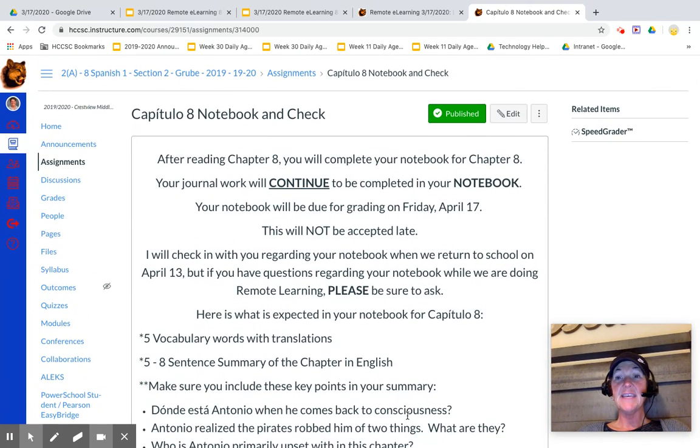Beyond that for today, remember, just stay up on top of that notebook. Send me questions. If you are reading and not understanding what's going on in the chapter, make sure that you send me a message so we can discuss that and I can help you clear that up. Also, remember, there is no Para and Pesar this week or next week, so you don't have that to worry about. All right, so that's what you need to do for today, students.